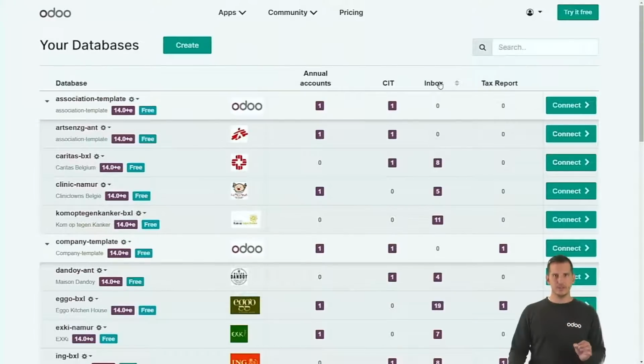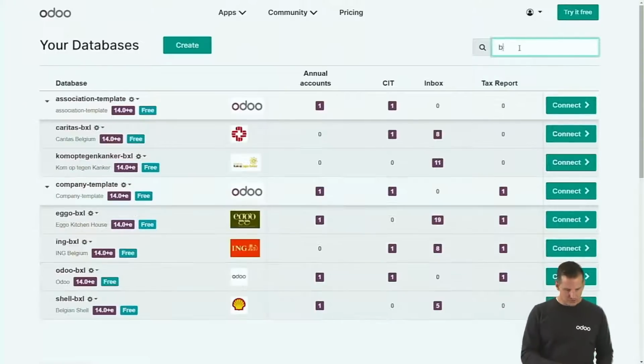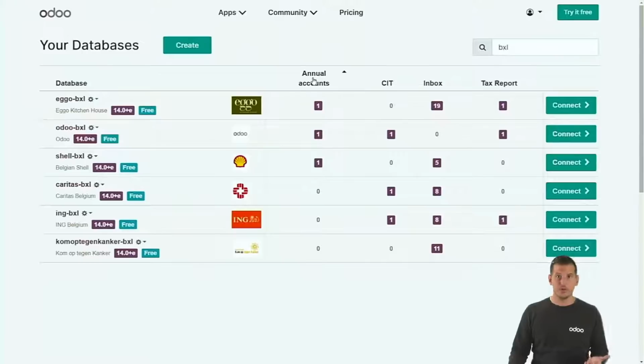Those activity types, you can combine them with a search option as well. So for this demonstration, I imagined the name of the office in the name of the customer. So if I want to filter all my customers of the Brussels office, I can just type Brussels and it will immediately filter all the customers of the Brussels office. You can combine it with the activity types. So click, for example, on the annual accounts and you will immediately filter all the customers of the Brussels office that need to deposit their annual accounts.